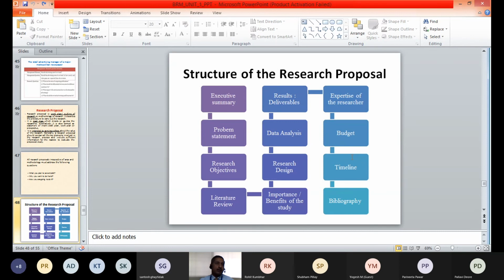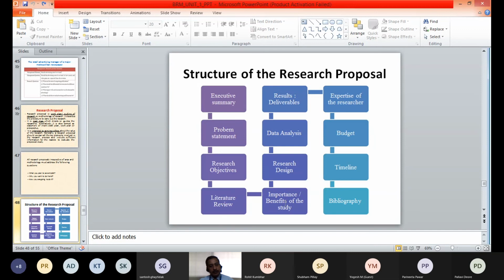What time will be required for a particular stage, maybe for the stages before the actual survey, like defining the problem, research objectives, literature review, how much time it will take.